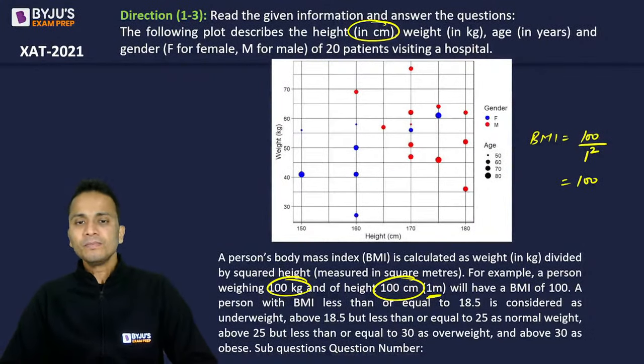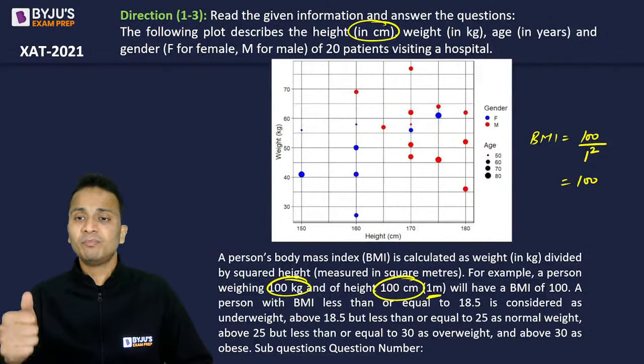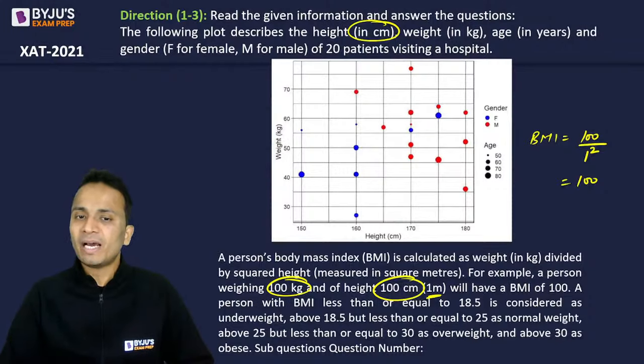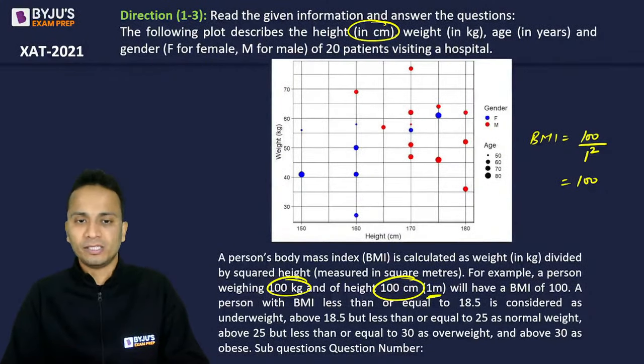All right. Now, based on BMI, there is a factor that is described. Persons with BMI less than or equal to 18.5 are considered underweight. Above 18.5 but less than 25 is normal. Above 25 but less than 30 is overweight, and above 30 is obese.